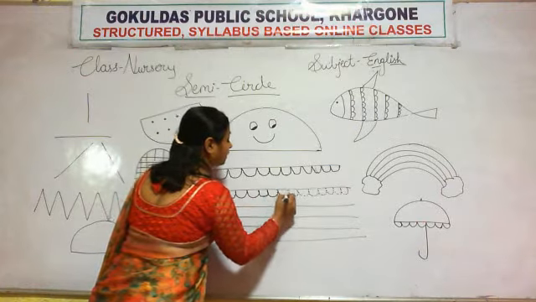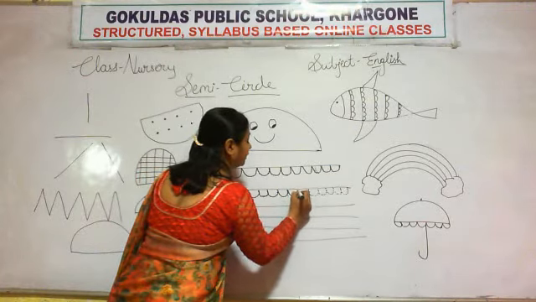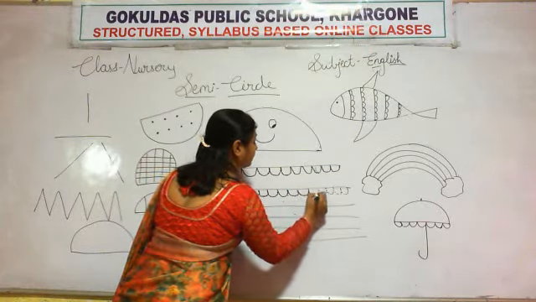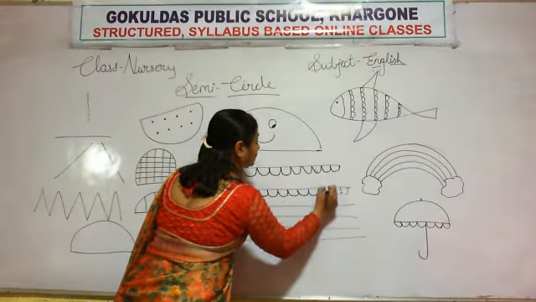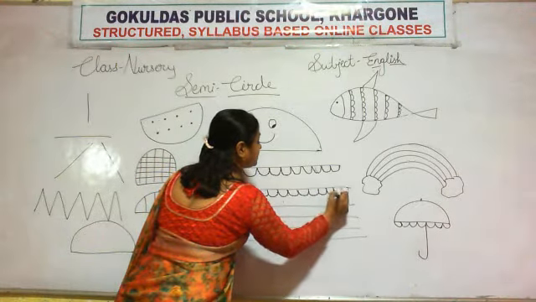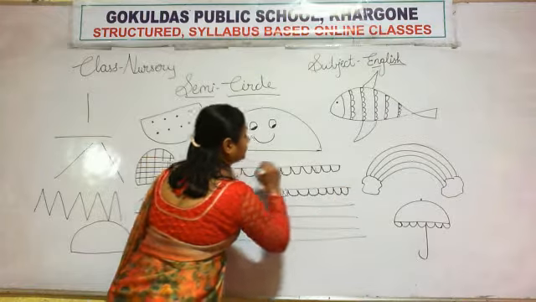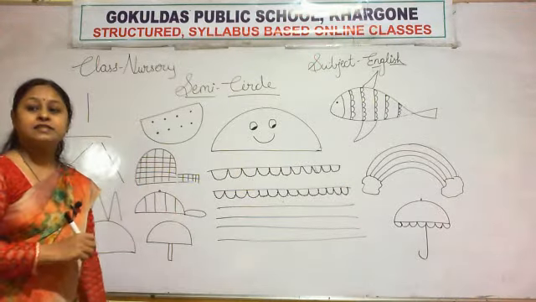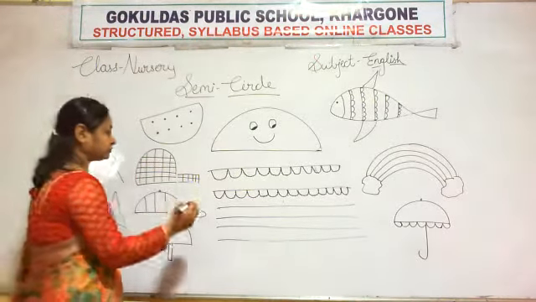Down, round and up. So what will it become? It will become the shape of a semicircle.